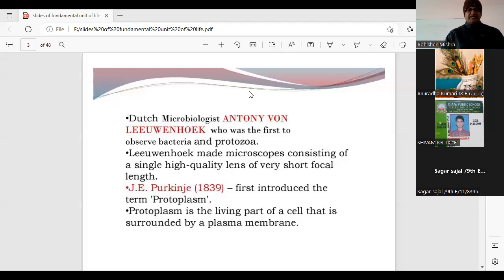Students, again I am repeating the question: which two parts of the cell constitute the protoplasm?